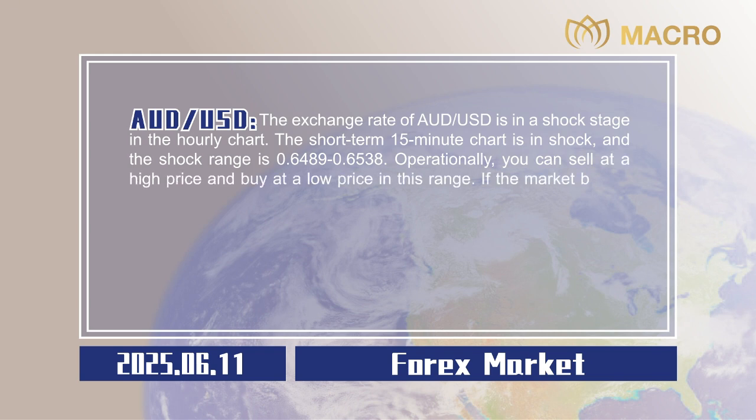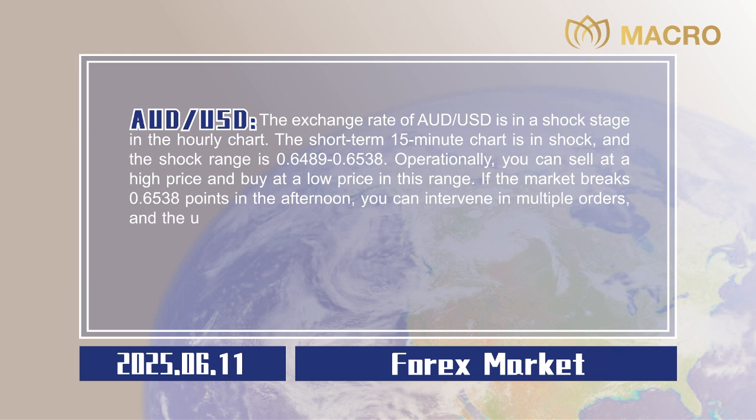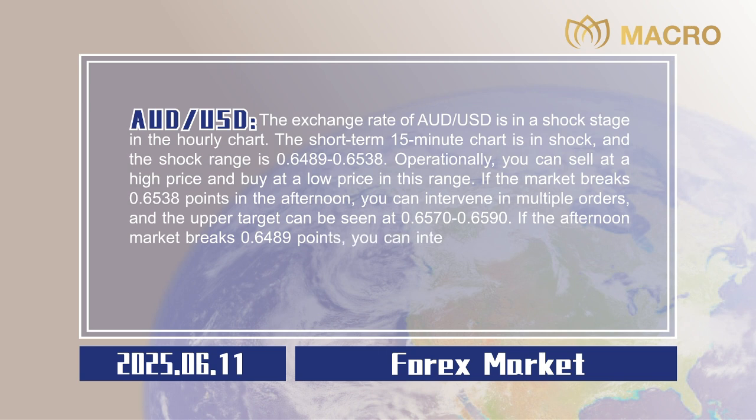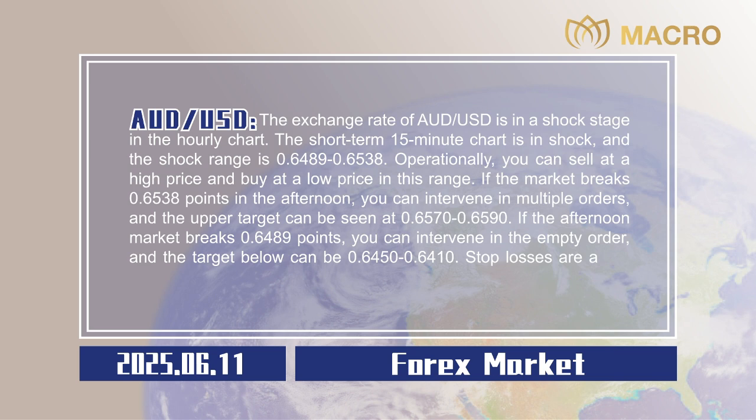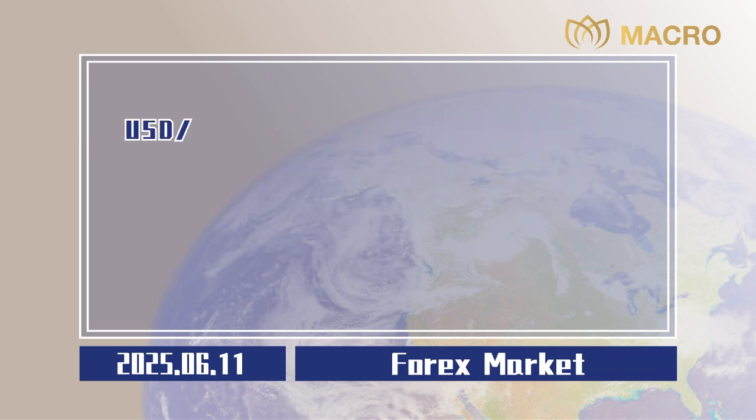If the market breaks 0.6538 points in the afternoon, you can intervene in multiple orders, and the upper target can be seen at 0.6570 to 0.6590. If the afternoon market breaks 0.6489 points, you can intervene in the empty order, and the target below can be 0.6450 to 0.6410. Stop losses are all 20 points, 0.0020. US dollar to Japanese yen.